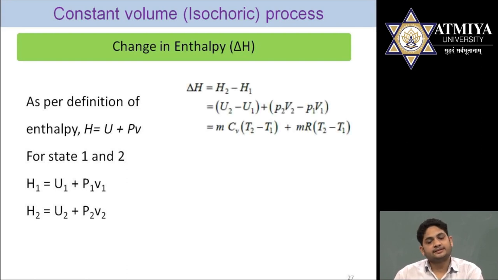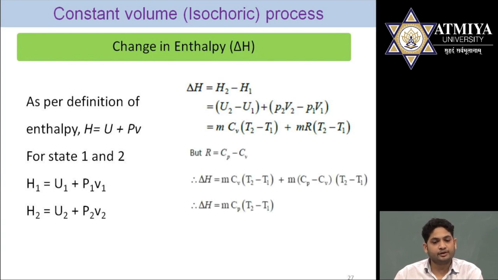Delta H means the change in enthalpy, H2 minus H1. If we put in the equations of H2 and H1, we get mCv (T2 minus T1) plus mR (T2 minus T1). But we know Cp minus Cv is equal to R. So using this relation, finally we get delta H is equal to mCp (T2 minus T1).